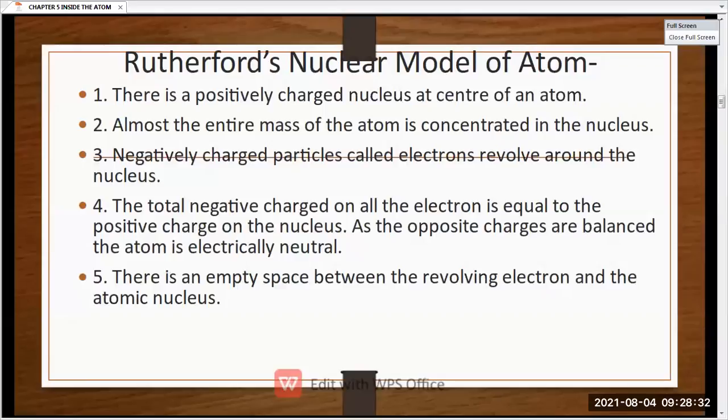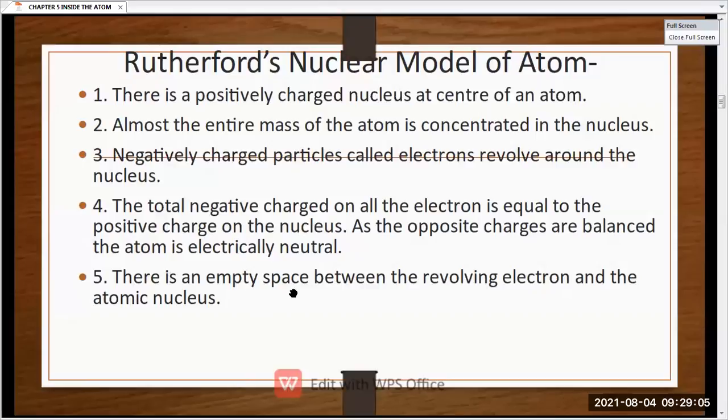पहले क्या होता है, एक एटम होता है, एटम के बीच में what is present in the center of the atom? Nucleus is present. And what does that nucleus have? That nucleus has positive charge, and the entire mass of the atom is concentrated in the middle of the atom, that is in the nucleus. और ये negatively charged particles क्या होते हैं? They are revolving around the nucleus. Okay, they are revolving around the nucleus.